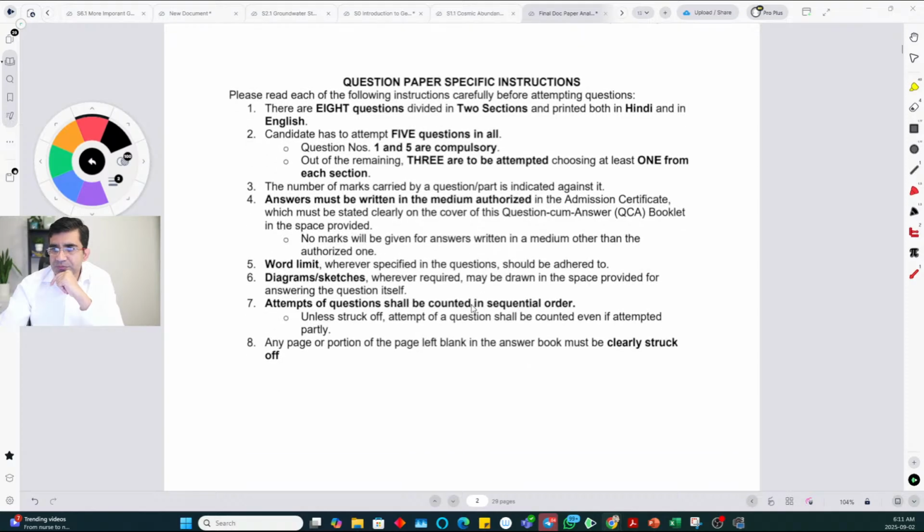All right, so this is the paper pattern, which is usually as always. Okay, so 8 questions in each paper. Each paper is divided into 2 sections, and the candidate has to attempt 5 questions in total, and 1 and 5 are compulsory. These include 5 subparts each, so A to E. So it is 5 into 10 marks. Okay, so 50 marks. Each question is of 50 marks. Okay, but 1 and 5 have 5 subparts.